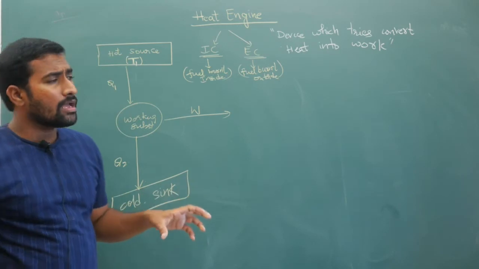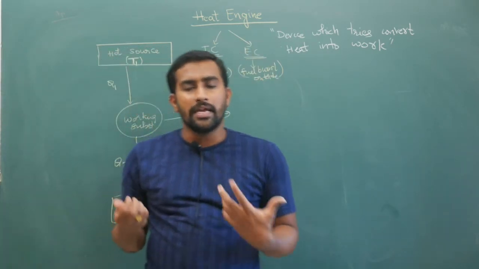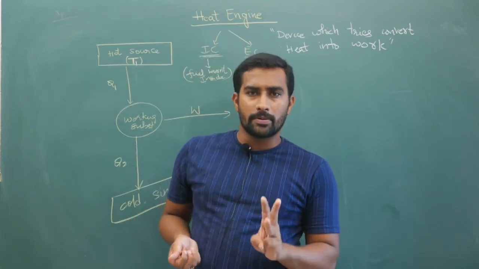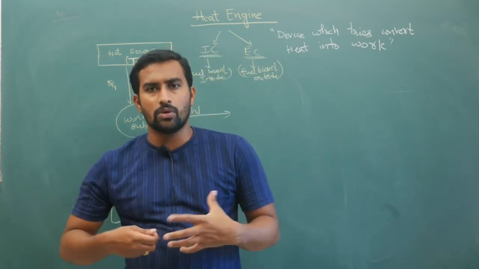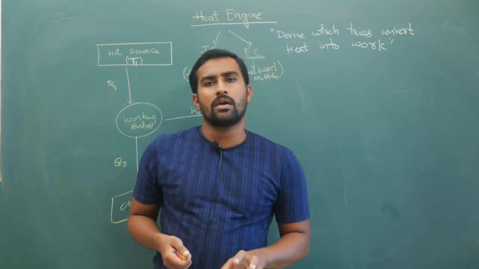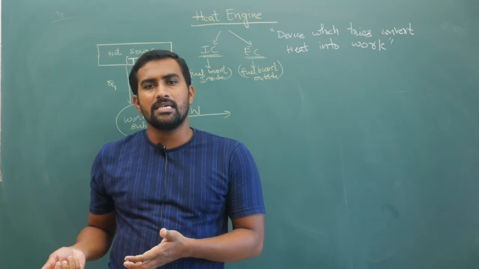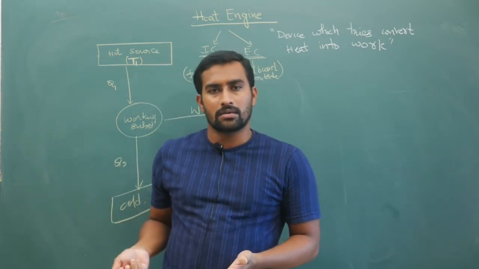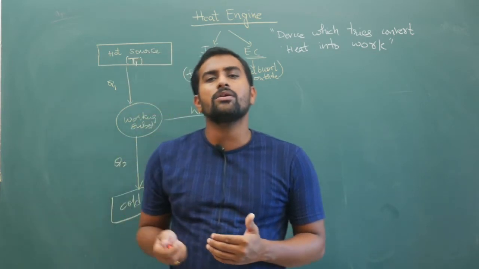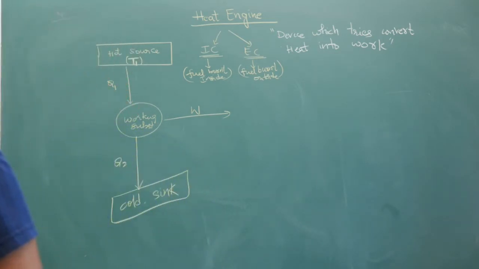Here, in any machine in which you are trying to convert heat energy into work, commonly three components will be there. Okay, so the story is starting here, listen to me carefully. In any device where you are trying to convert heat energy, and 100% conversion is not what I am talking about, mainly three components will be there.